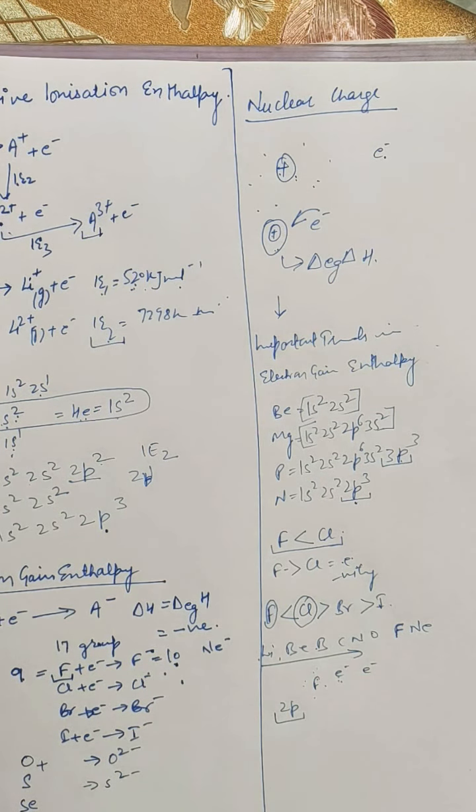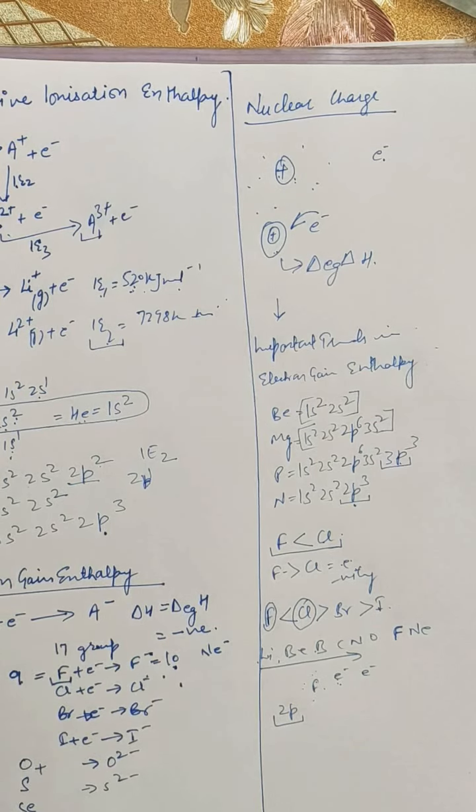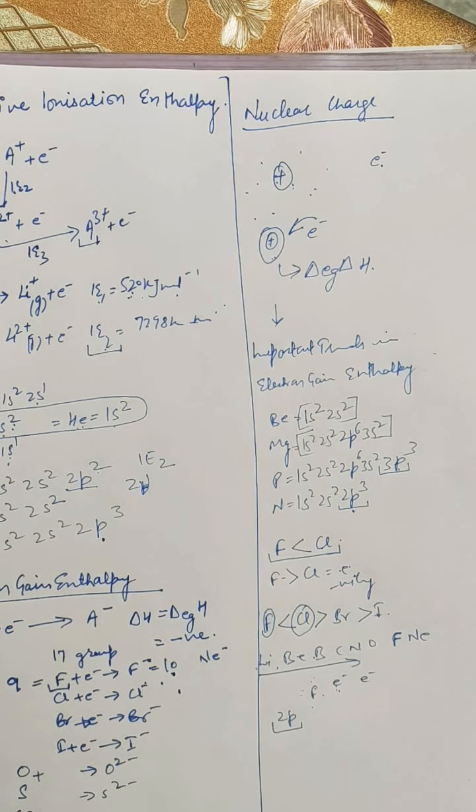So the element with the most negative electron gain enthalpy is chlorine. It may be noted that in general the electron gain enthalpy of some third period elements is more negative than the corresponding second period members. This is due to the smaller size of atoms of the second period elements, which would produce larger electron-electron repulsion for the additional electrons.